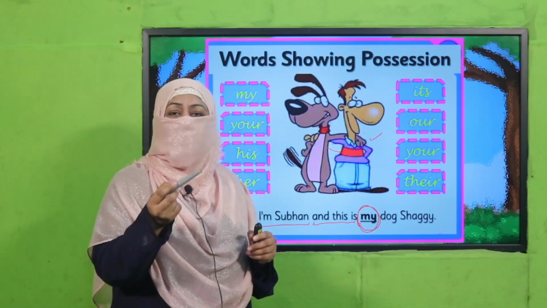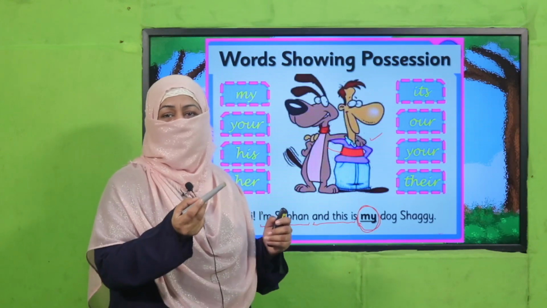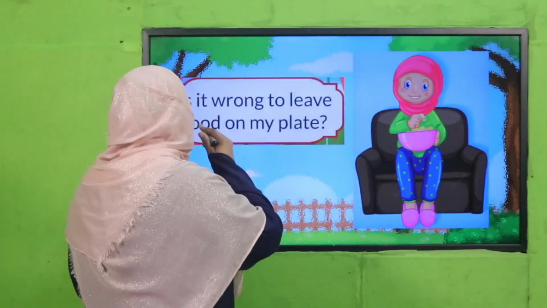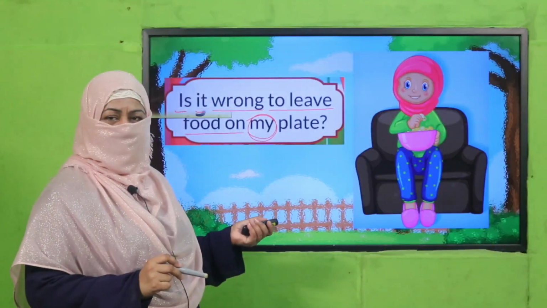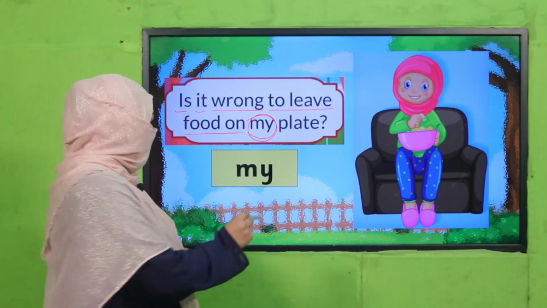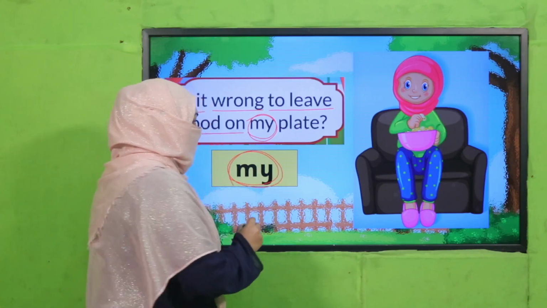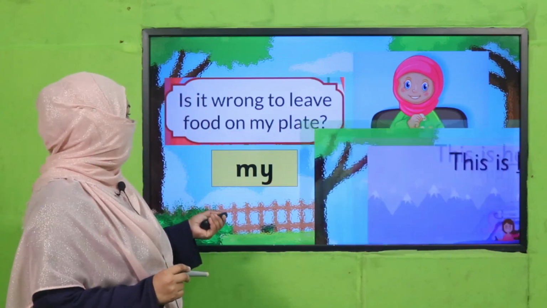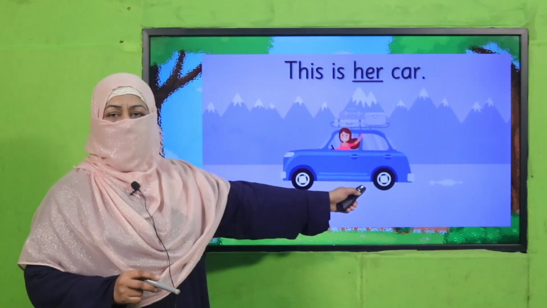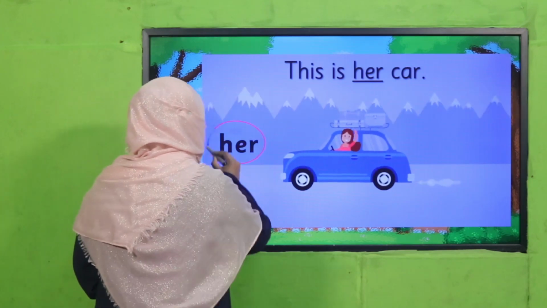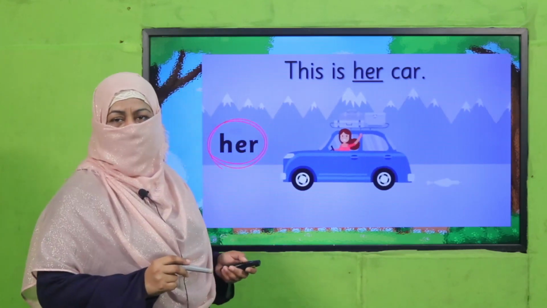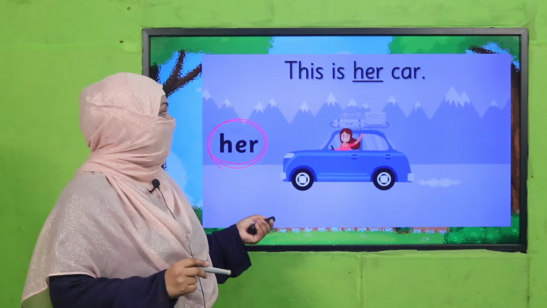This is how possession words tell us who is the owner of something, right? Is it wrong to leave food on my plate? So she's asking, what is the possession word over here? My. She is the owner of the plate. This is her car. Now, whose car is this? Her. This word is telling us who is the owner of the car. So, this is a possession word, showing possession.